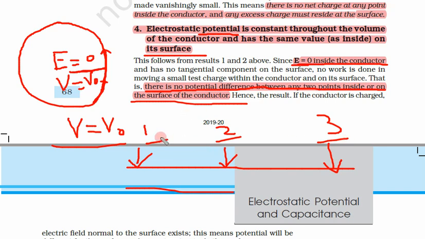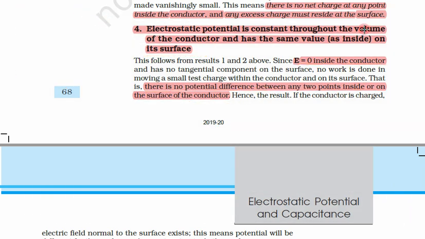So this potential will be the same inside as well as on the surface of the conductor, but the field inside the conductor will be 0. E is equal to 0 because potential is constant. And we will see this in a simple, very common example.